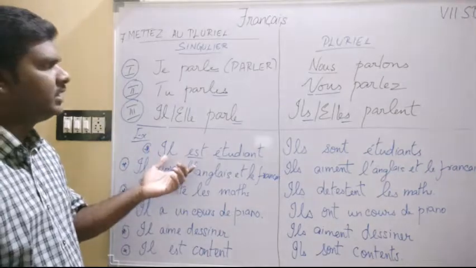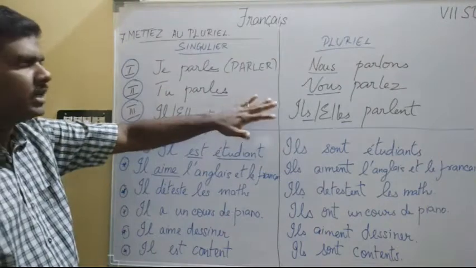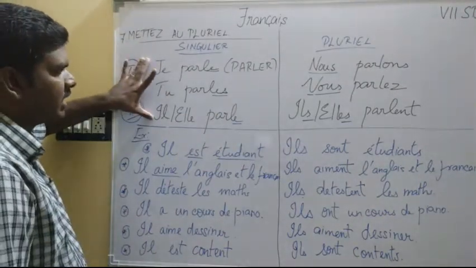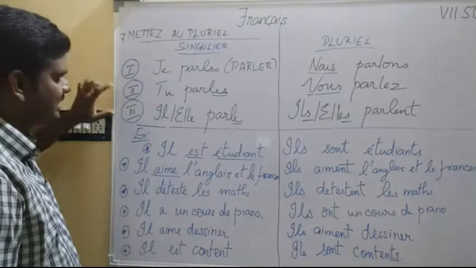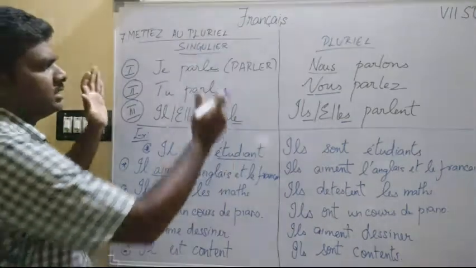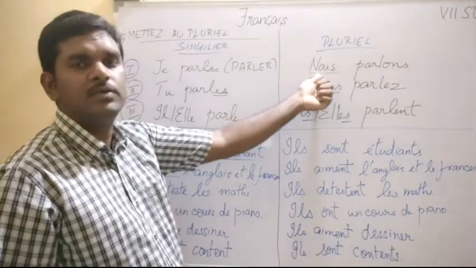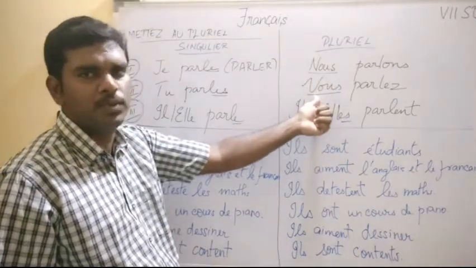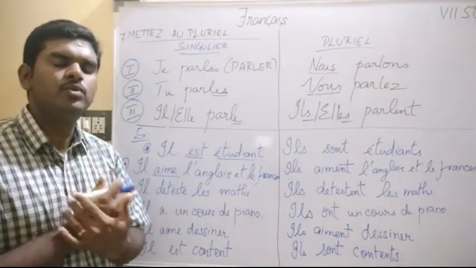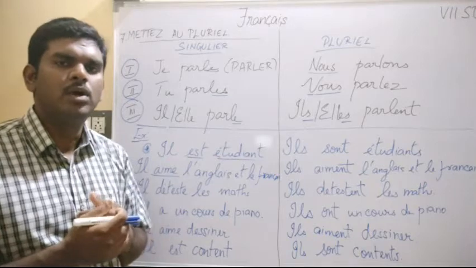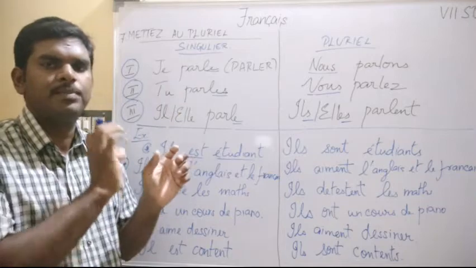Now I am just going to recall whatever we have seen. So first thing we have done is we have taken the singular and the plural form. After doing that, we are analyzing all the subjects. The subjects are first person singular, second person singular, third person singular on the left hand side. Okay, and on the right hand side, what is given? First person plural, second person plural, third person plural. Even if you have a doubt on this, if you take the example verb in your book from lesson 1, you could see they split the singular form separate and plural form separate.